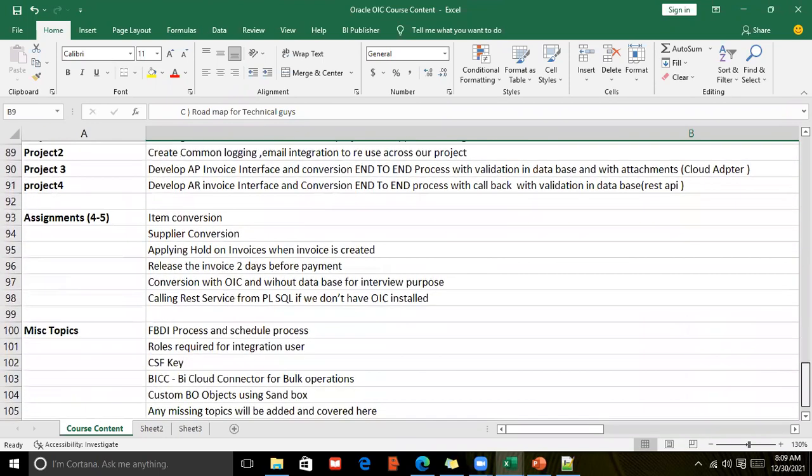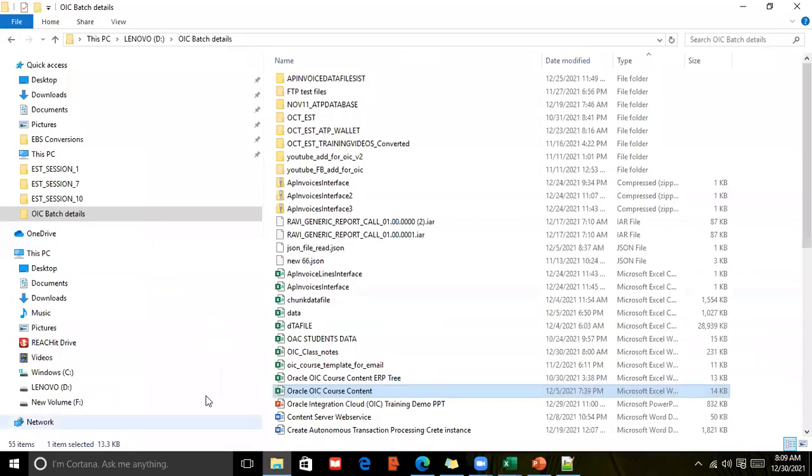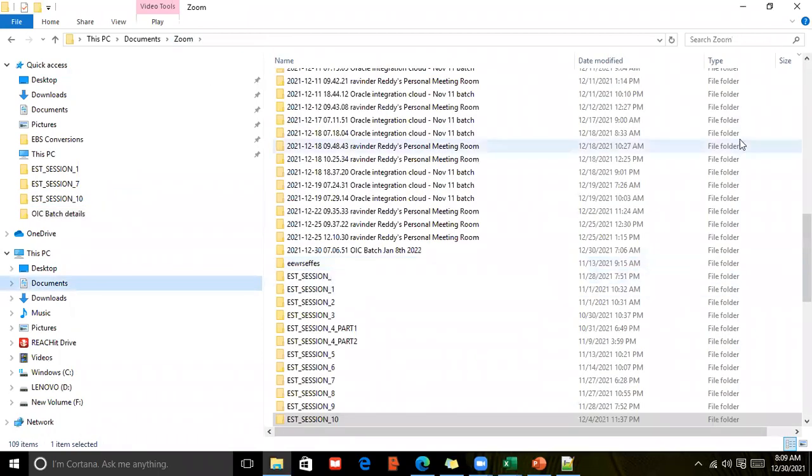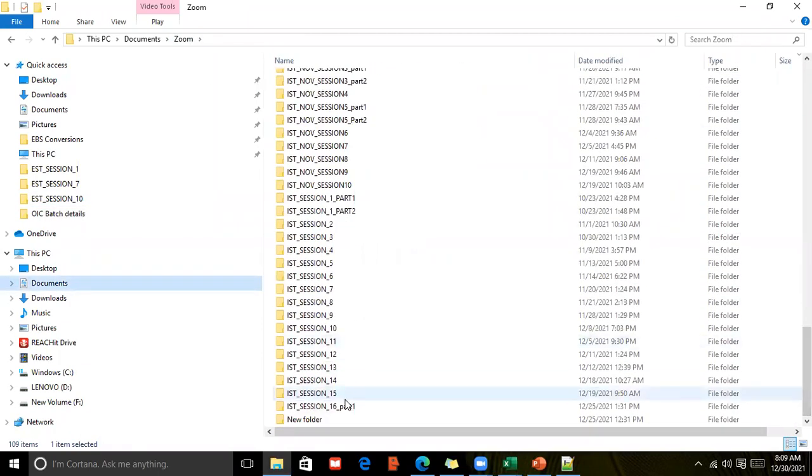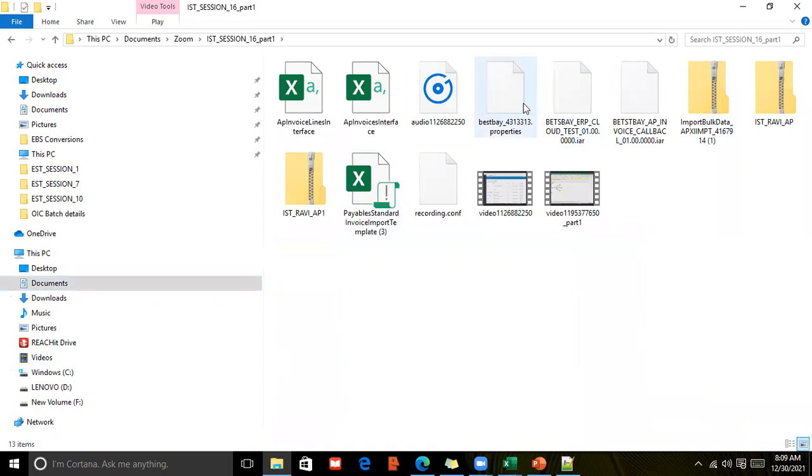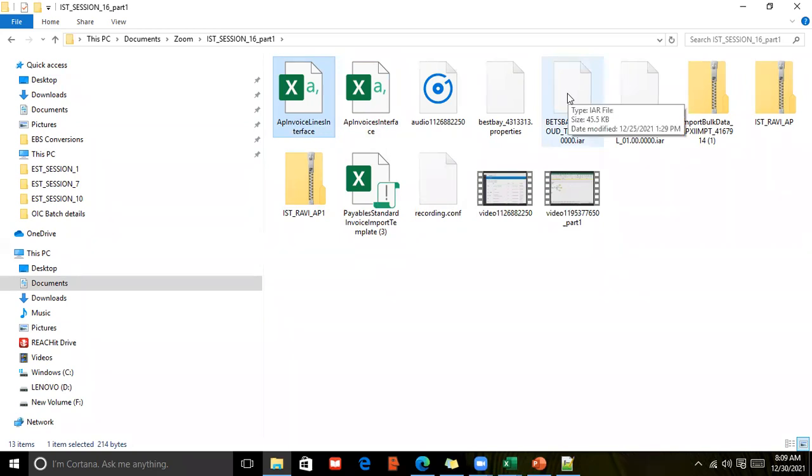But you'll get the codes on a daily basis through WhatsApp only. Let's say last week I completed the IST batch. If you see here, I have executed three integrations. This is the API invoice interface lines, and these are the documents that I used. I will share this with you through WhatsApp itself after every class completion. Once the recording is completed and converted, I'll upload it into the app. Got it? Yeah, I got it.